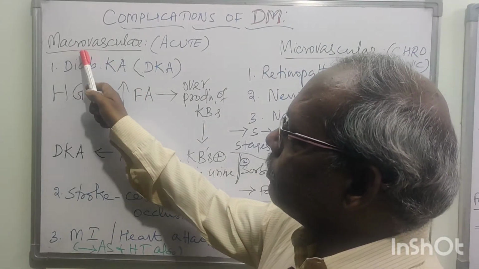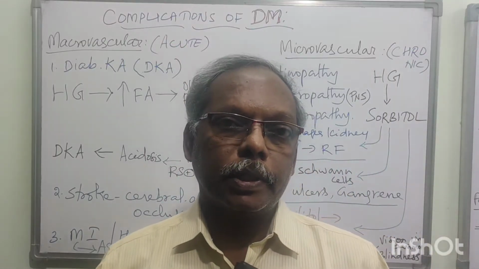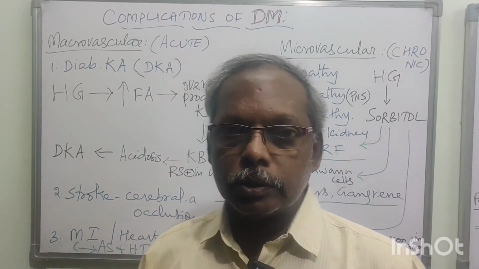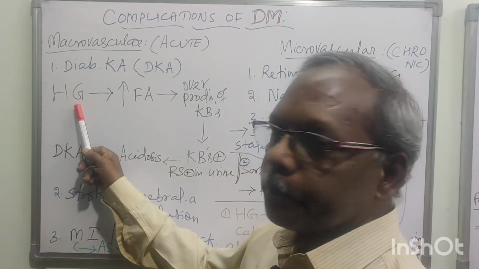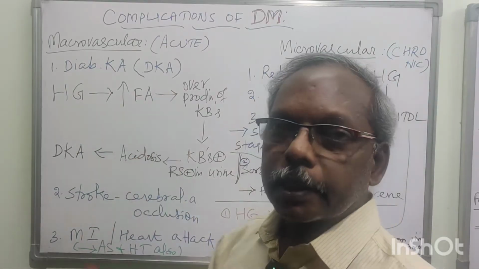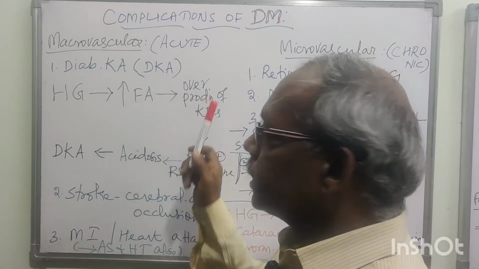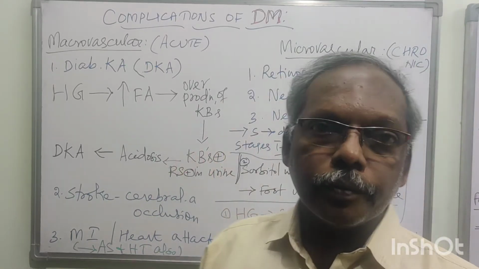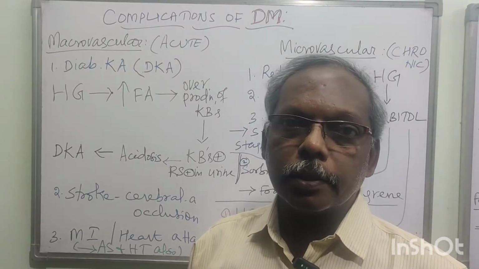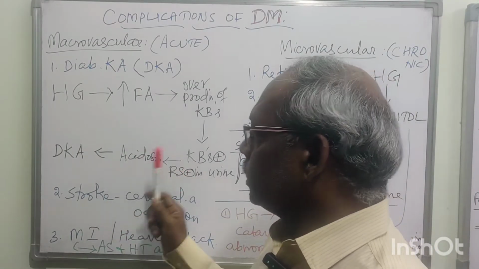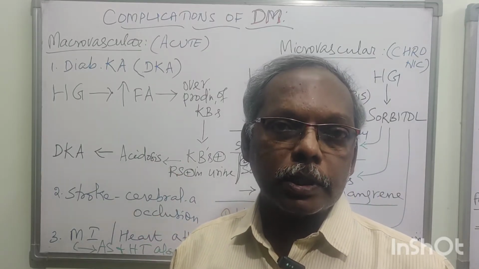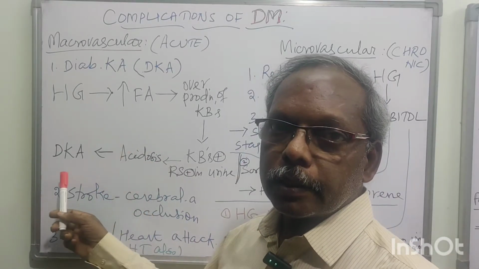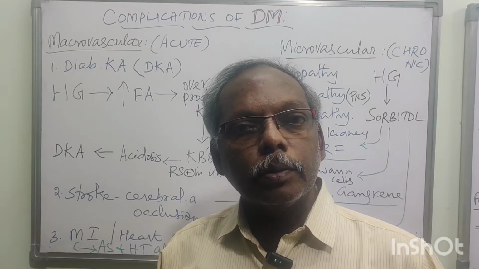So the first one is macrovascular or acute complication. The first one is, we all know, diabetic ketoacidosis. How does it start? Hyperglycemia leads to increased fatty acids, which leads to the overproduction of ketone bodies. Then your urinary finding will be ketone bodies present in urine and reducing sugar present in urine. It leads to a lot of ketone bodies, acetoacetic acid and beta hydroxybutyric acid, which produce acidosis. Finally, they will end up in diabetic ketoacidosis.